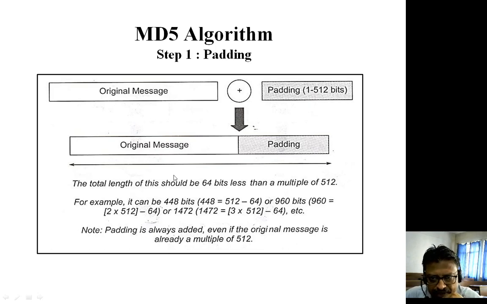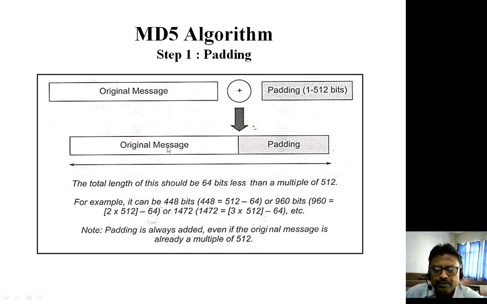This 448 bit original message is already 64 bit less than a multiple of 512 bit, even though we will do the padding process. And how much padding will be done? We will do the padding of 512 bits, so that 512 bit plus 448 will become 960 bit.